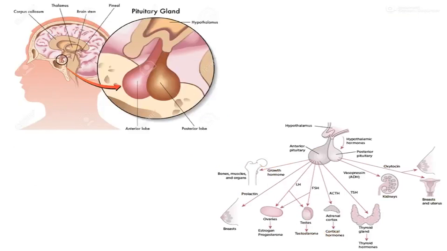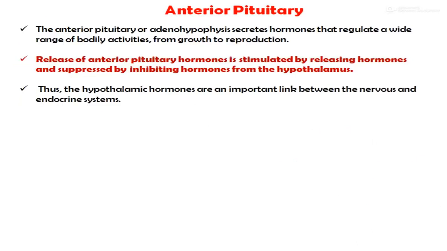Now see in the diagram: the pituitary gland, next is the hypothalamus, and this pituitary gland gets divided into two parts, the anterior pituitary and the posterior pituitary. Next is the anterior pituitary. The anterior pituitary, or the adenohypophysis, secretes hormones that regulate a wide range of bodily activities from growth to reproduction. Release of the anterior pituitary hormones is stimulated by releasing hormones and suppressed by inhibiting hormones from the hypothalamus. Thus, the hypothalamic hormones are an important link between the nervous and the endocrine system.